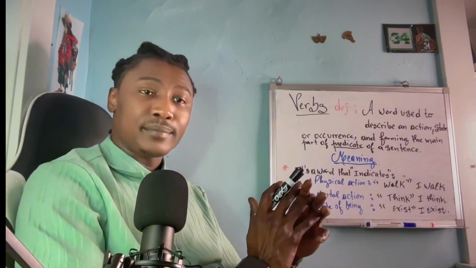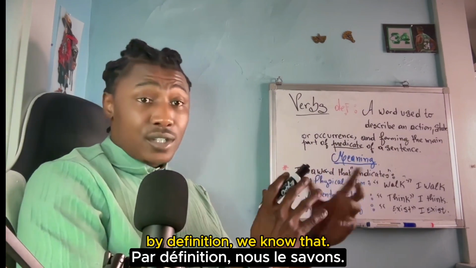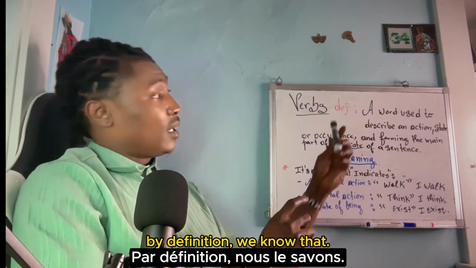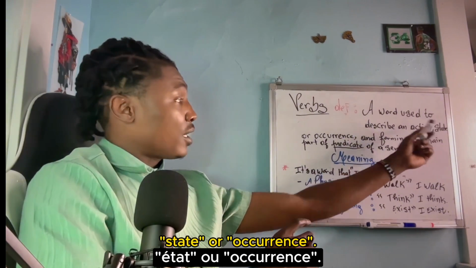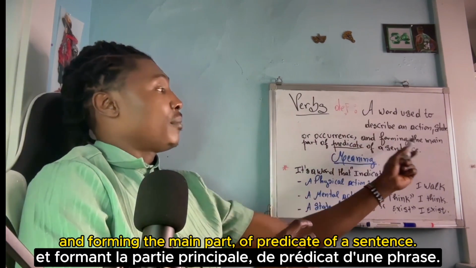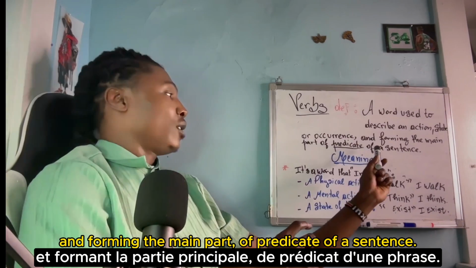What's a verb? By definition, we know that a verb is a word used to describe an action, state, or occurrence and forming the main part of predicate of a sentence.